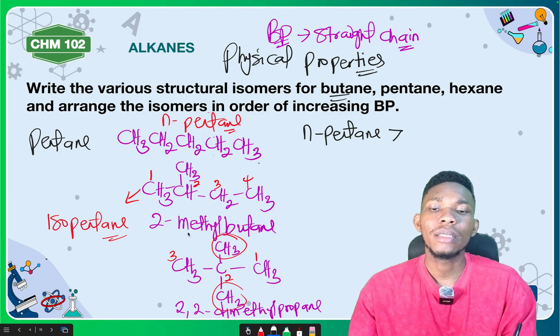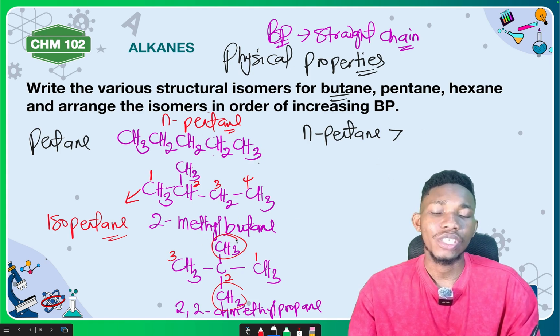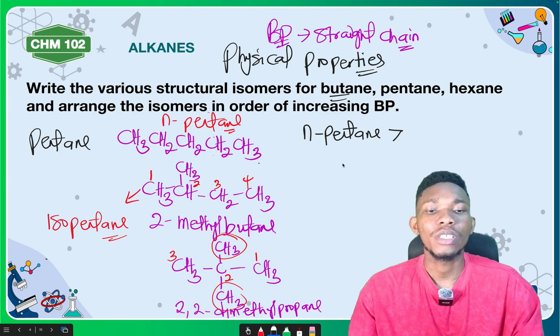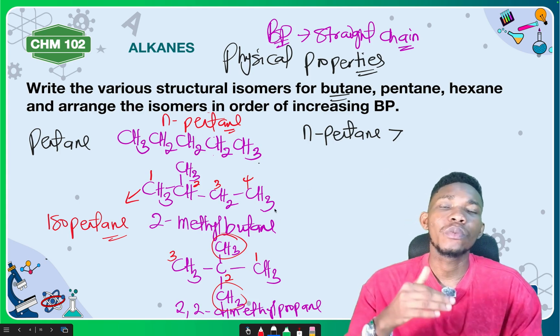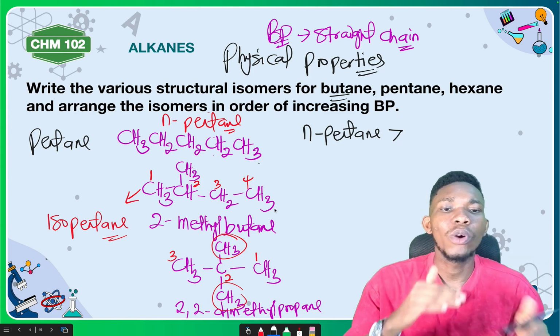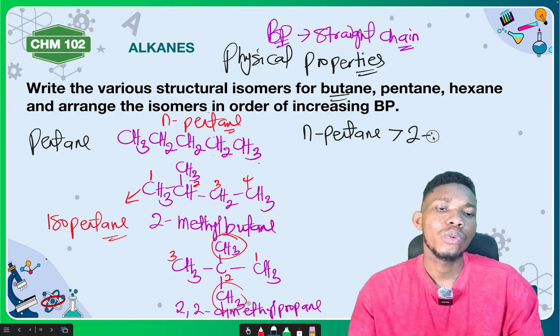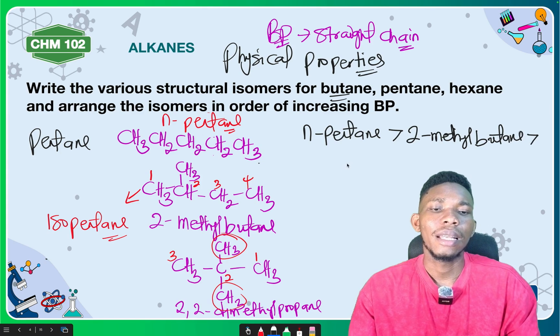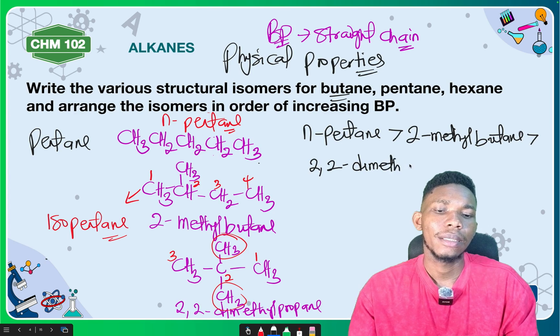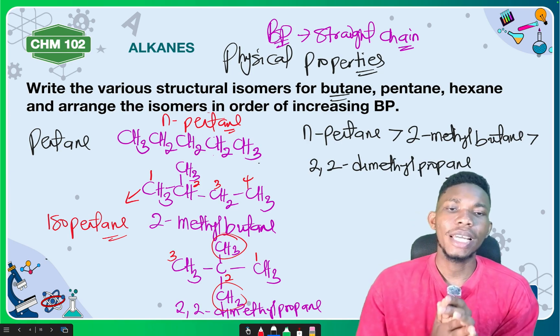Of course, 2-methylbutane is less branched and 2,2-dimethylpropane is more branched. So 2-methylbutane will have the next highest boiling point, because the higher the branching, the lower the boiling point. So N-pentane is greater than 2-methylbutane, or isopentane, which is greater than 2,2-dimethylpropane. Do you get your understanding now?